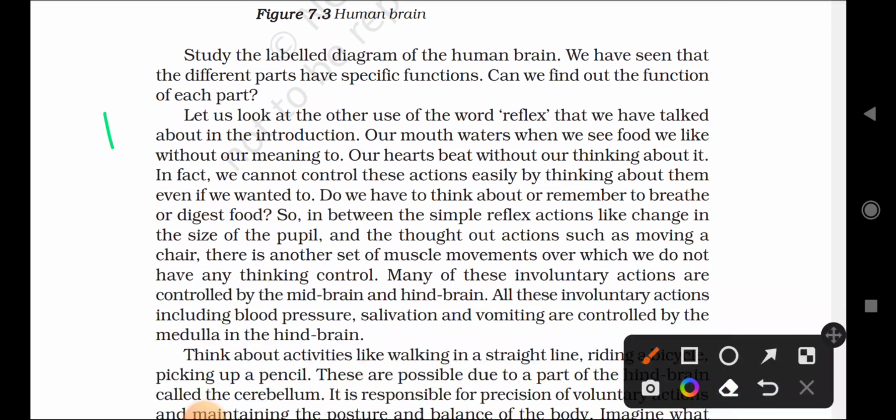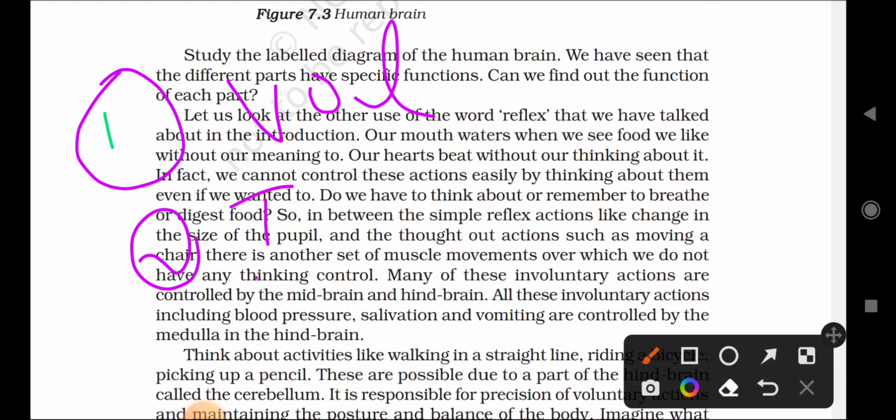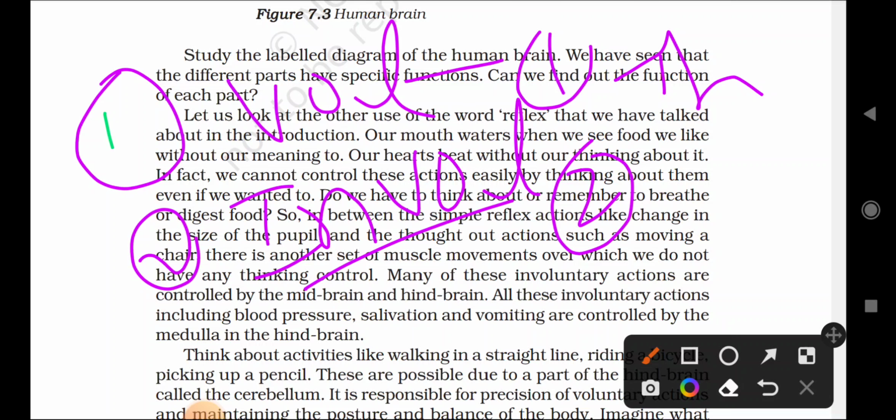We can easily write it. First write the definitions. What is the definition? Actions done by thinking are called voluntary actions. Involuntary actions are actions done without thinking. Next, give one example.